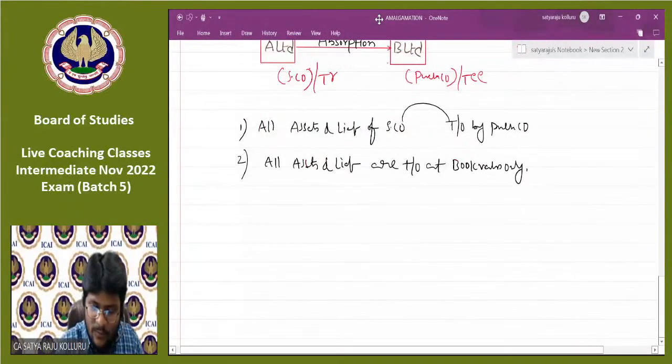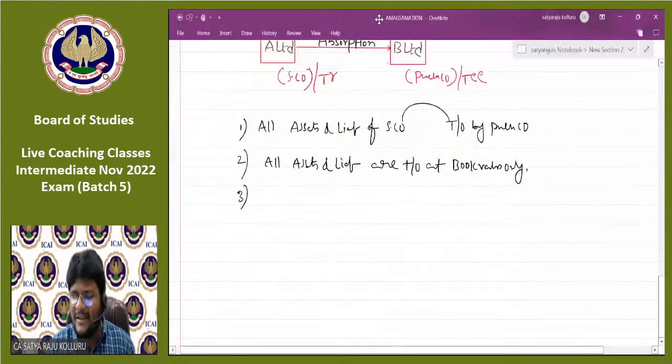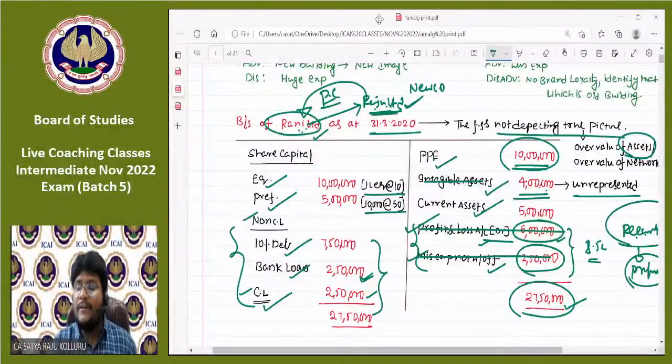Next, point number 3, concentrate. Sir, once Raju Limited takes over the business of Rani Limited, Raju Limited needs to pay a certain amount to Rani Limited, which is known as PC, purchase consideration. Tell me, guys, because Raju Limited is purchasing the business of Rani Limited, we are the purchaser. If you purchase any good or any business or any other thing or any asset, you need to pay a certain amount to the other party, which is known as purchase consideration.